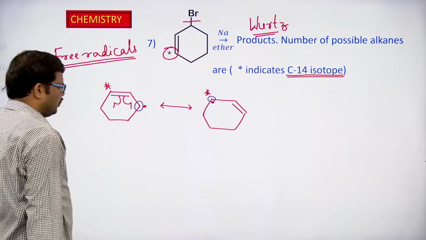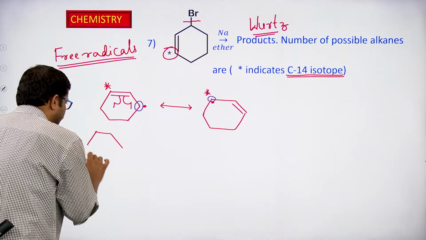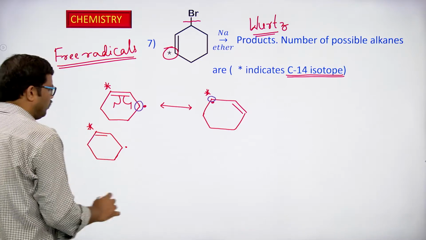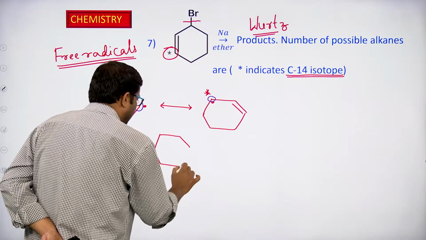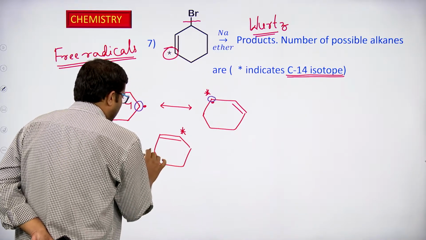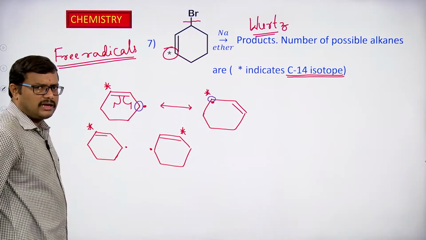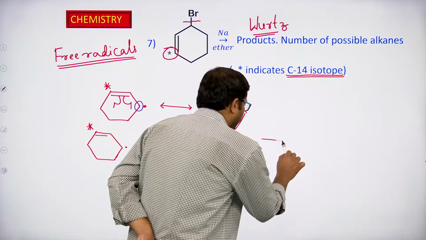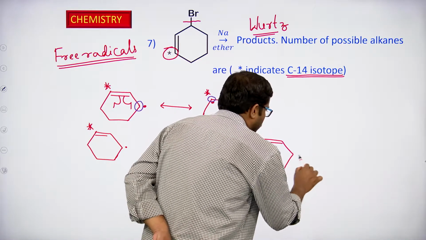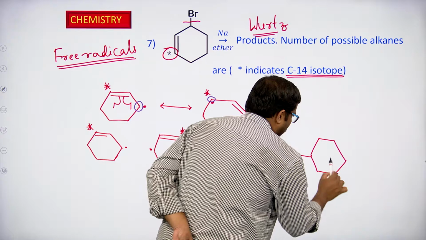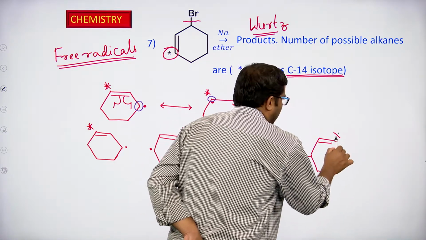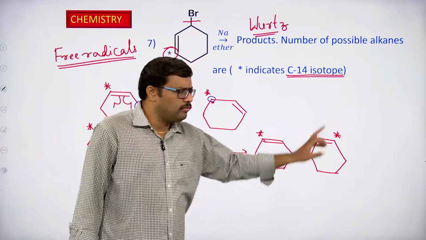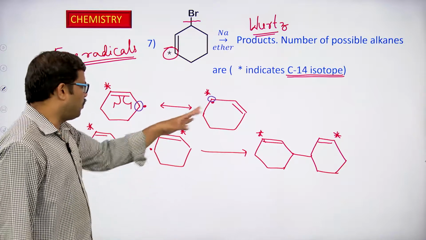For example, if the same radicals react together, in which the carbon atom, the C14 isotope, is involved in the double bond, so this is the product that we can expect from the combination of the radicals involving the carbon C12 isotope, not the C14 isotope. The C14 isotope is involved in the double bond formation. So this is one product we can expect.